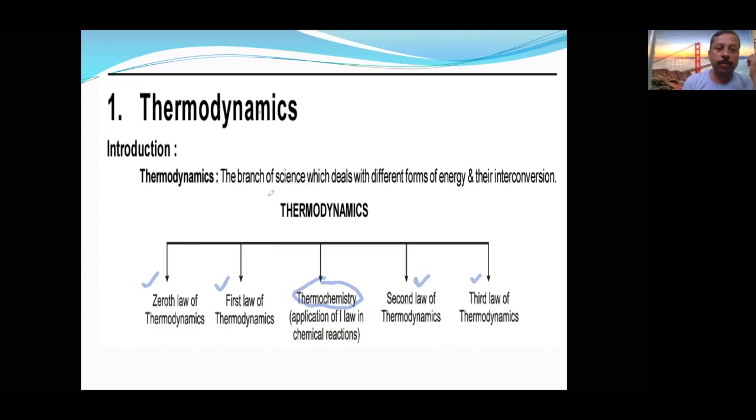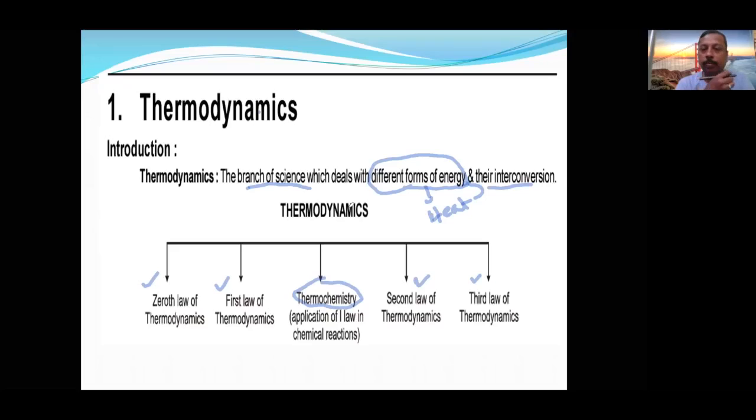First of all, what is thermodynamics? It is a branch of science which deals with different forms of energy. It can be any form, but it should be converted into which form? Heat energy. Heat energy to different forms and different forms to heat energy. So that branch of chemistry, or branch of science we can say, because you are going to study this in physics also.